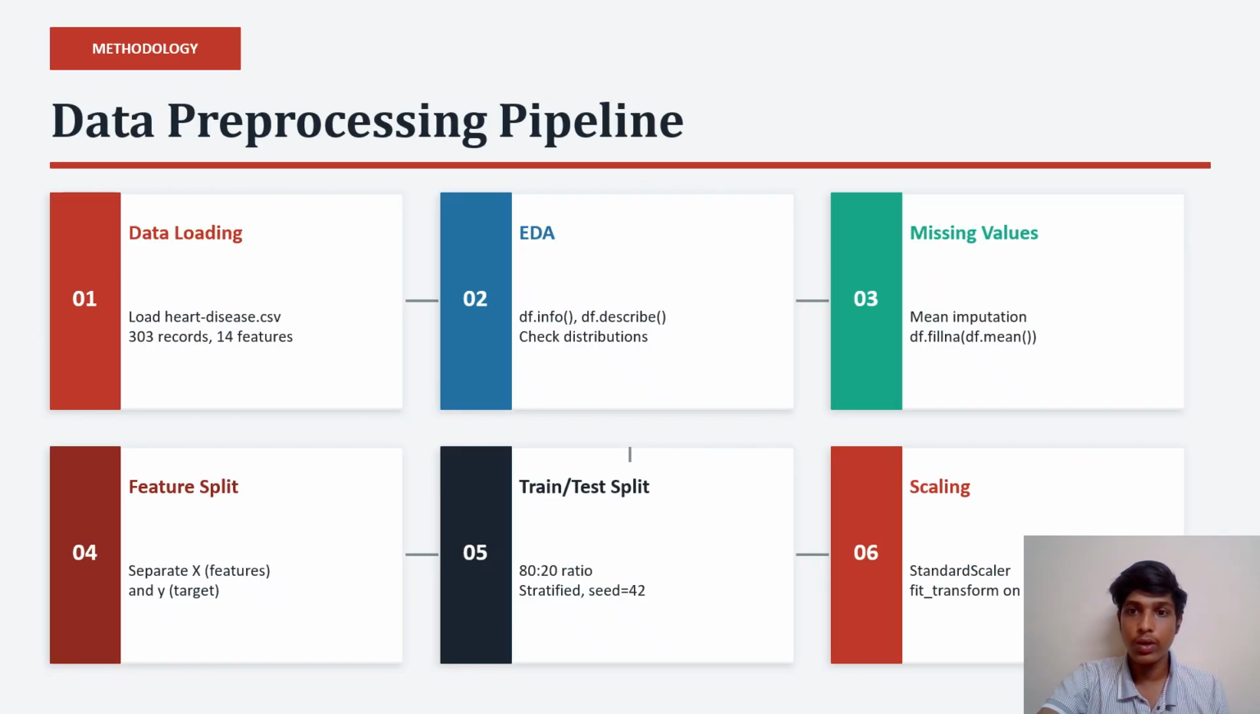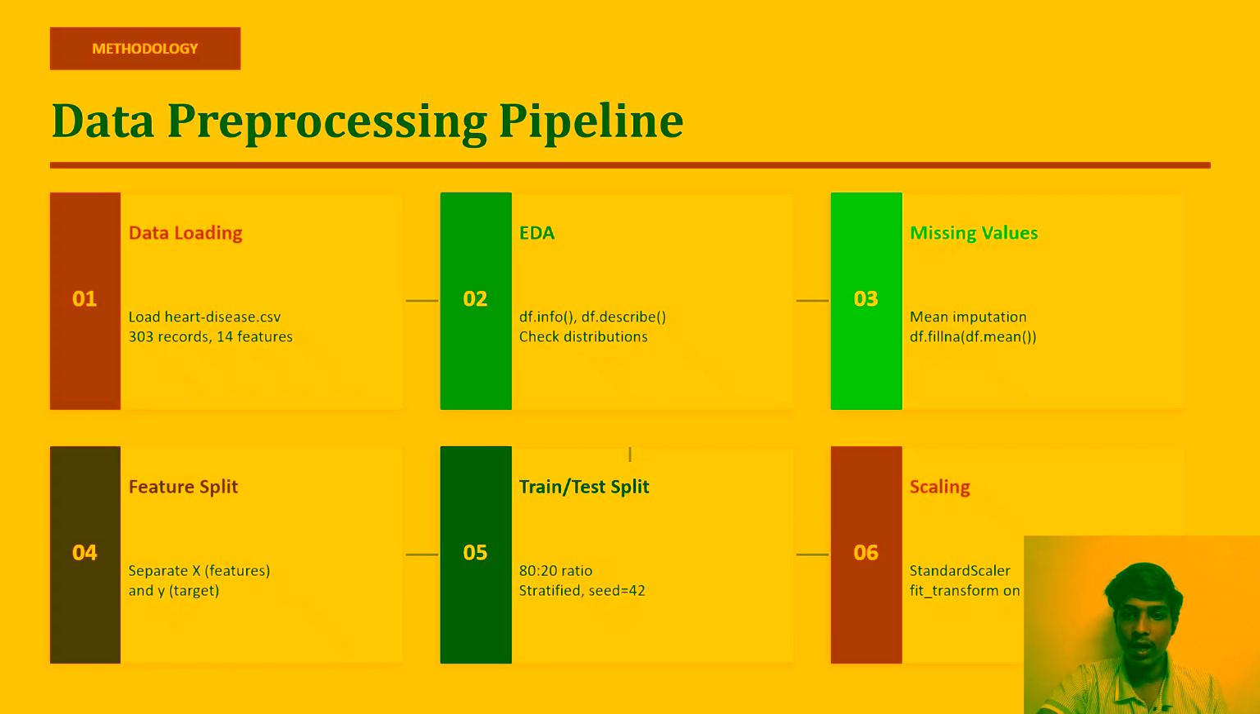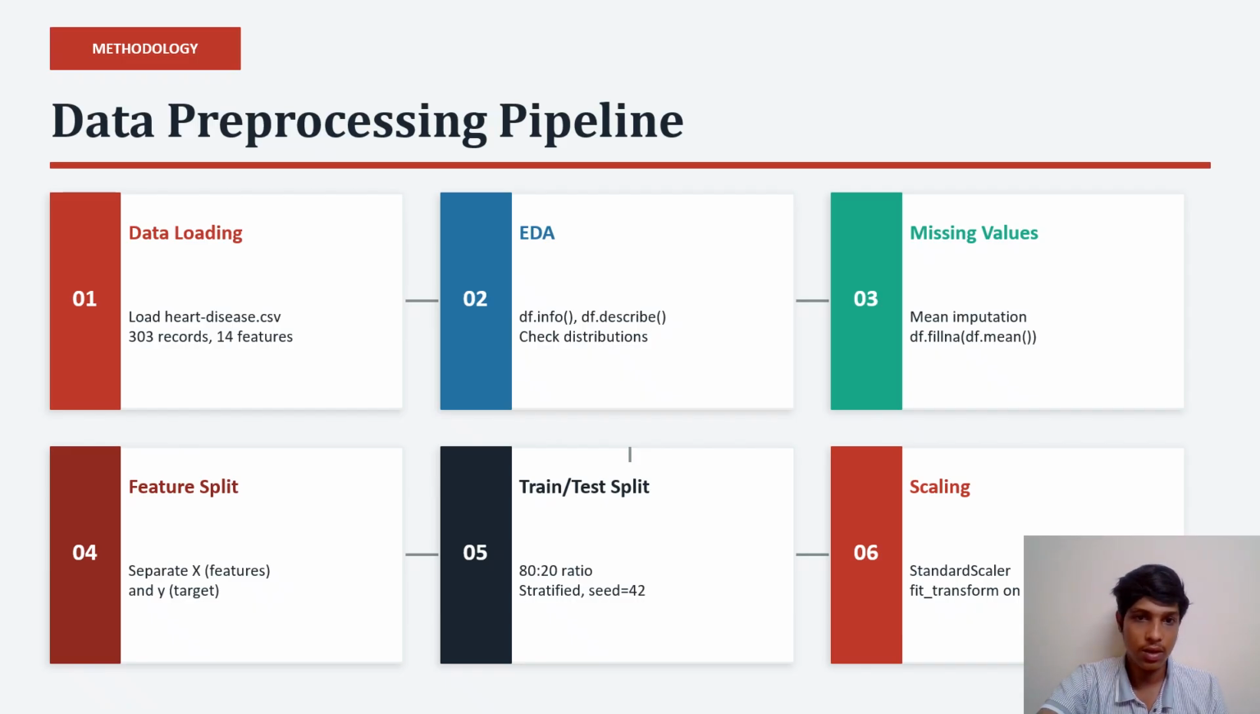Now I will explain how the data was processed. First I loaded the dataset, then I performed exploratory data analysis to understand the data. Next I handled missing values by replacing them with the mean. After that I separated features and target variables. Then I split the data into training and testing sets in an 80 to 20 ratio. Finally, I applied standard scaler to normalize the data. These steps help improve model performance.